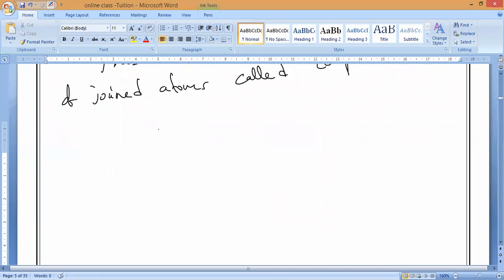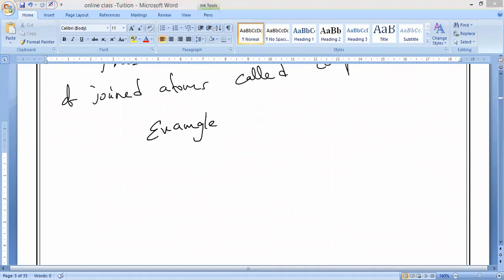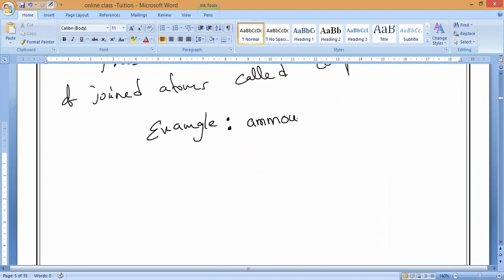Now, for examples, all of you observe very carefully. This is the most important thing for your future also. You can take the ammonium ion. You already studied the one and only positive polyatomic ion. What is that? Ammonium, NH4 plus. Correct? Remember, guys? The one and only positive polyatomic ion.